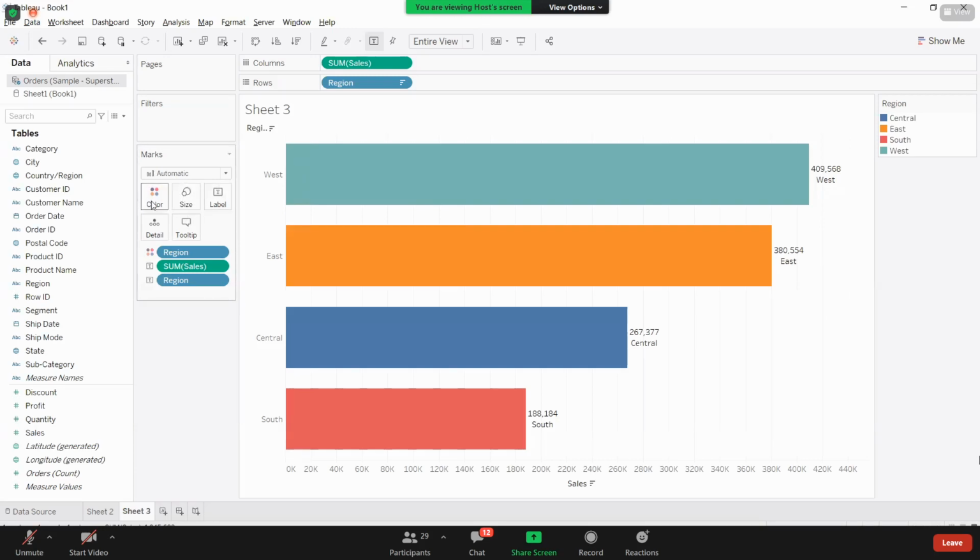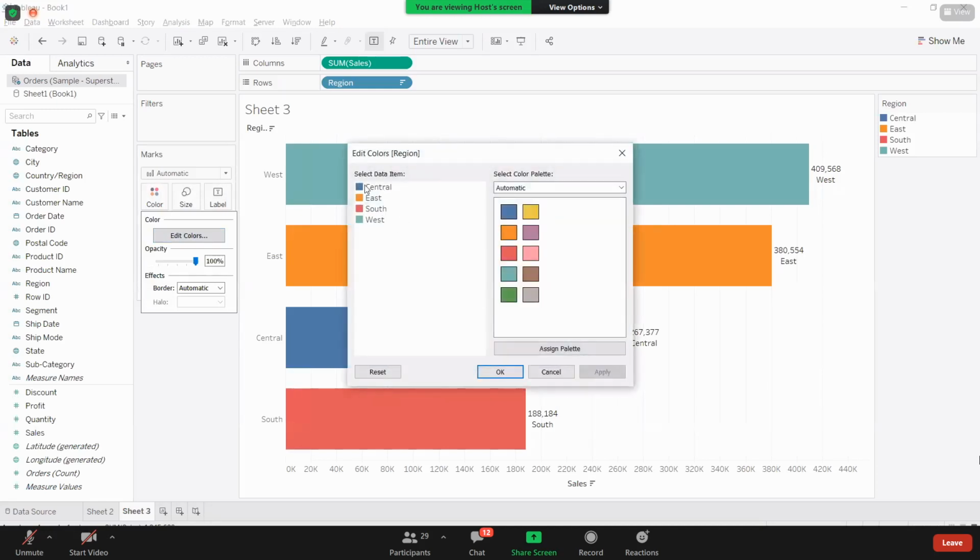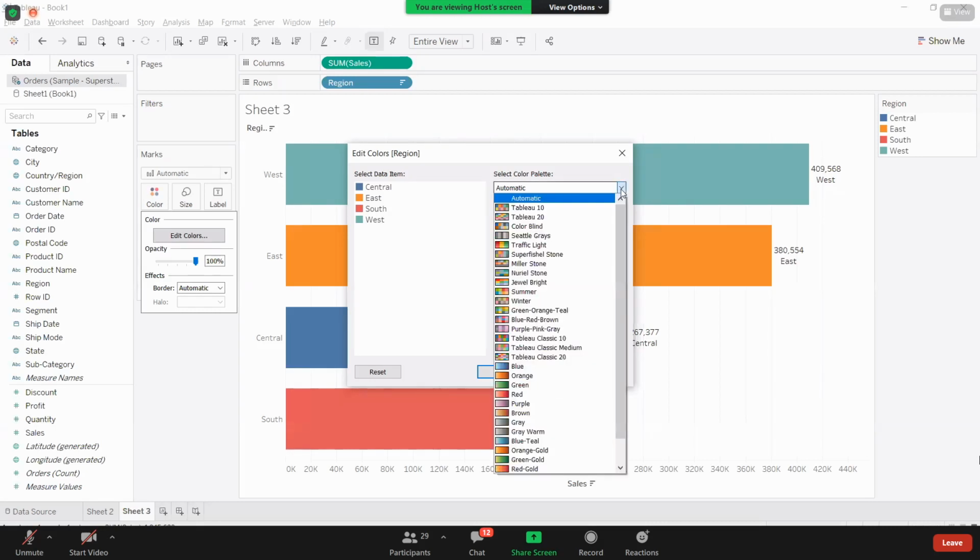Let us change this color. Here, if you go to color, edit colors, you can see which region is taking what color, and from which color palette it has chosen these colors. If you are not satisfied with this color palette and want some other color, just click on this drop down. Here you have many color palettes for your dimensional coloring.